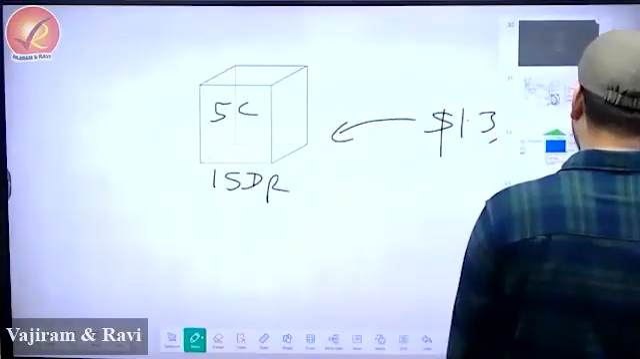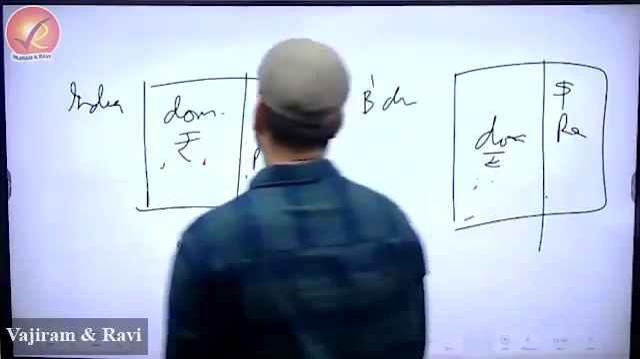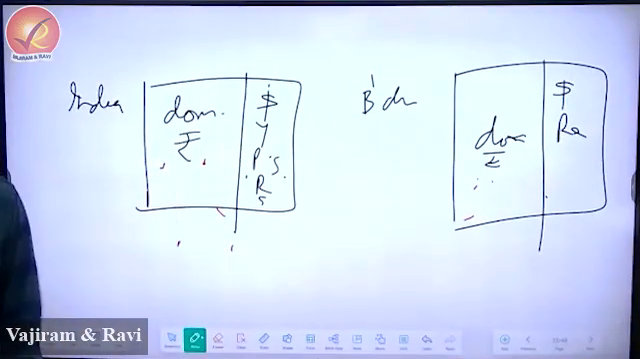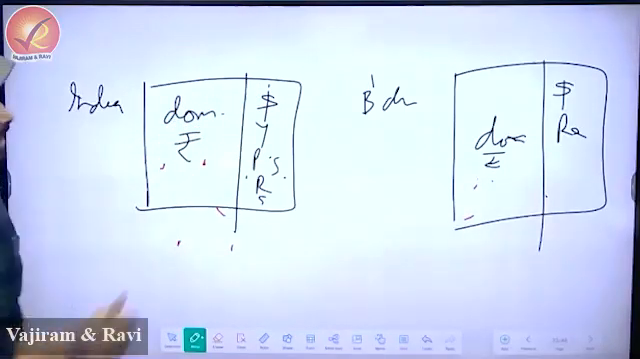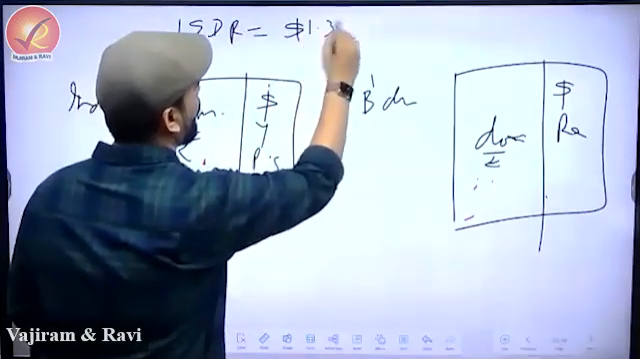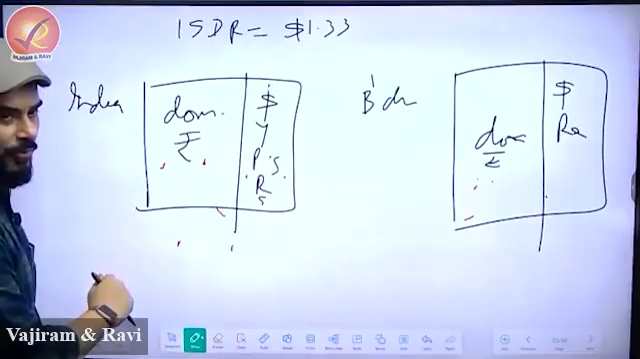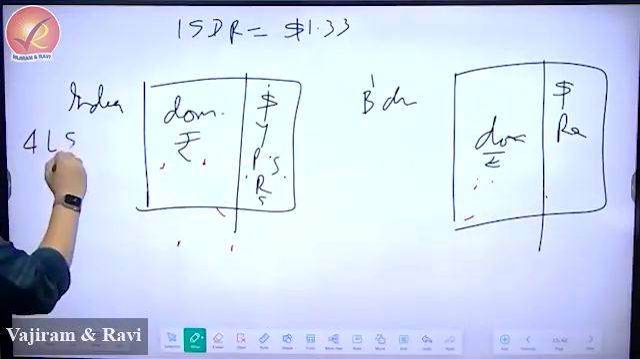IMF is very clever. IMF says that India, you want to become my member. That's your box you have to fill. So now see what IMF did. IMF said 1 SDR is equal to $1.33 today. So what will IMF tell you? IMF will tell you that India, in this box, you have to fill 4 lakh SDRs.